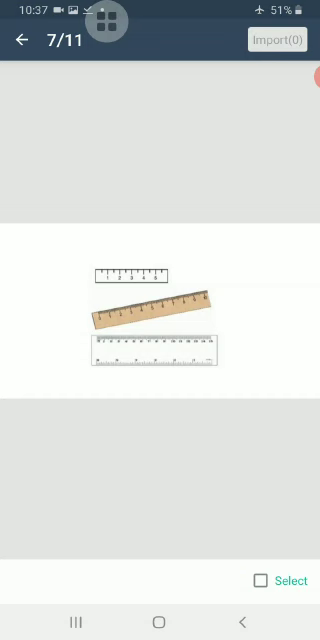Keep your eye vertically above the point where the measurement is to be taken. We should not note the reading from the side of the ruler.